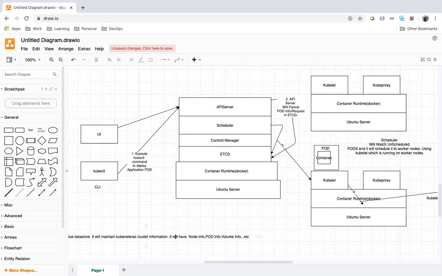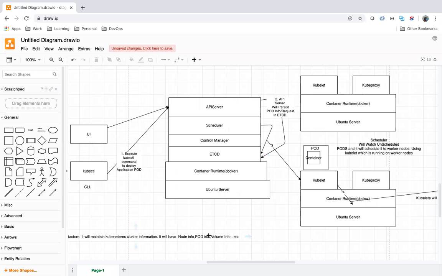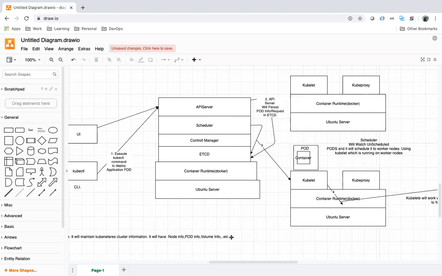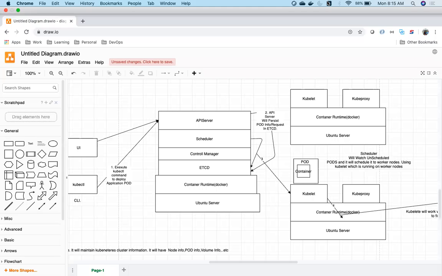It will maintain Kubernetes cluster information like nodes information, pods information, volumes information. The scheduler will watch the unscheduled pods and schedule them to the worker nodes using the kubelet, which is running in the worker machine. Then what will the controller manager do? What is the role of the controller manager in the master?